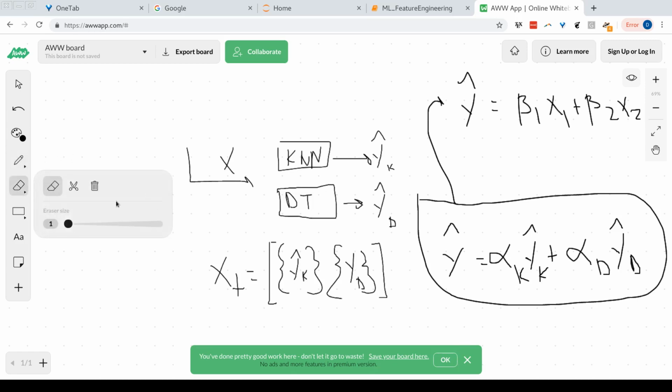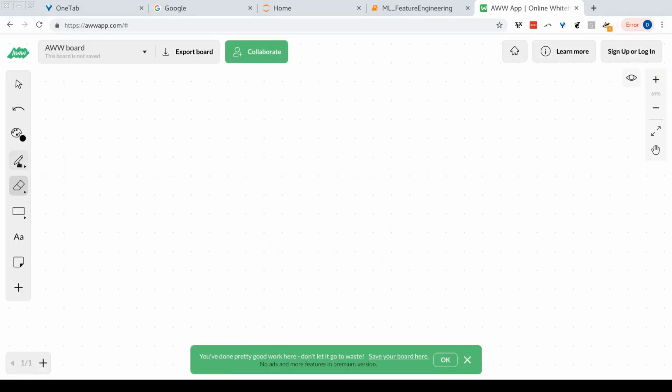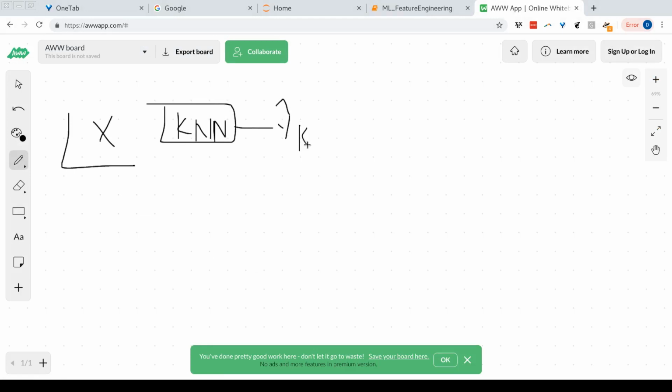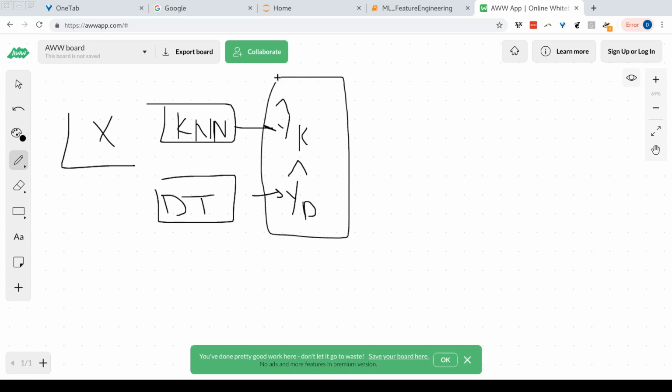In other words, my workflow could be: here comes my raw data. Here's KNN, which predicts its own value. Here's the decision tree. This gets grouped together, so this is sort of x of t.